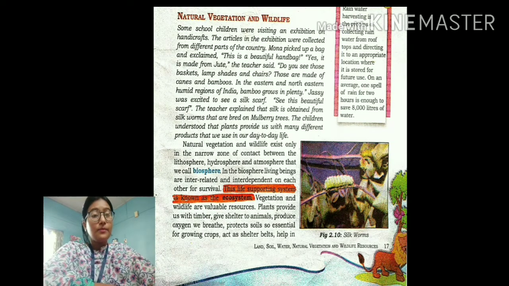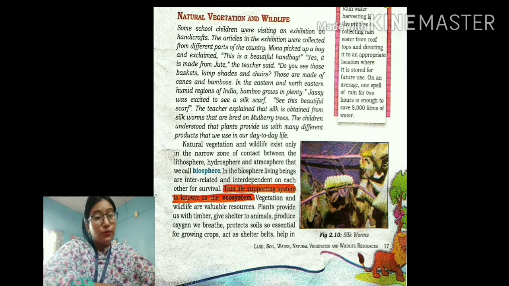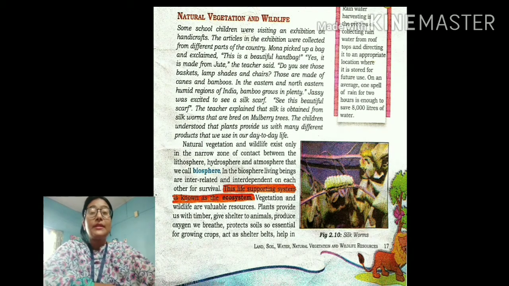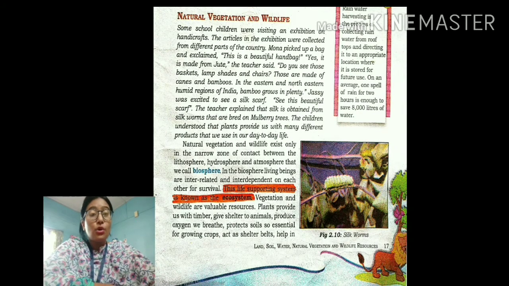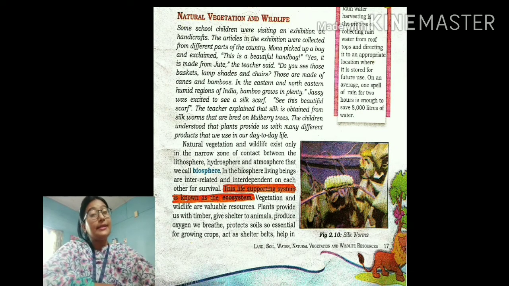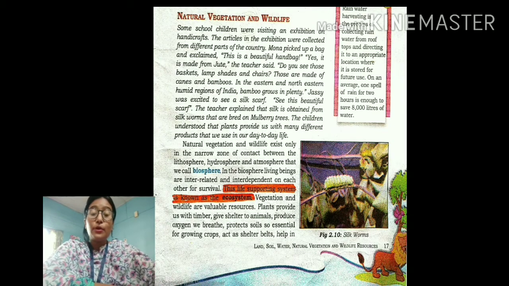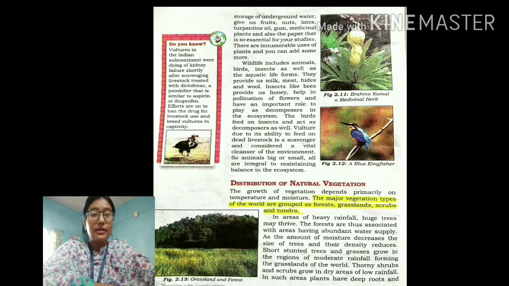For example, the plants provide us with food, the plants provide us with wood, it gives us shelter, it gives us oxygen to breathe, then it protects the soil from getting eroded, isn't it? It protects the soil from soil degradation. And then students, it helps in storing of the underground water, isn't it?